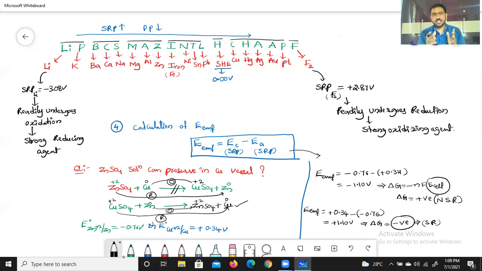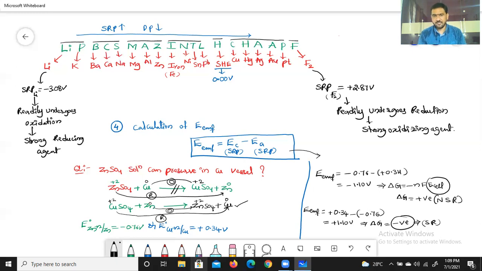If there is no reaction between zinc sulfate solution and copper, then yes is the right answer. Because if zinc sulfate solution reacts with the copper vessel, then after some time in the bowl, copper sulfate solution is only there, not zinc sulfate solution.